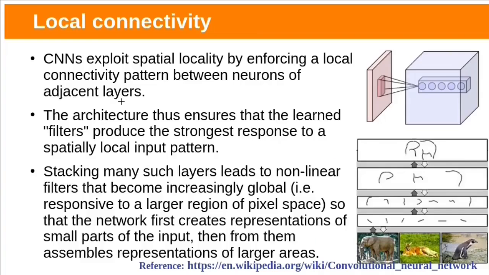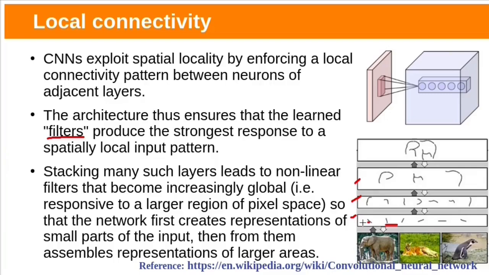Let's see the second feature, local connectivity. CNNs exploit spatial locality by enforcing a local connectivity pattern between neurons of adjacent layers. The CNN architecture ensures that the learned filters produce the strongest response to a spatially local input pattern. Here, these filters are nothing but weight matrices to detect this kind of edges or lines. Stacking many such layers leads to non-linear filters.